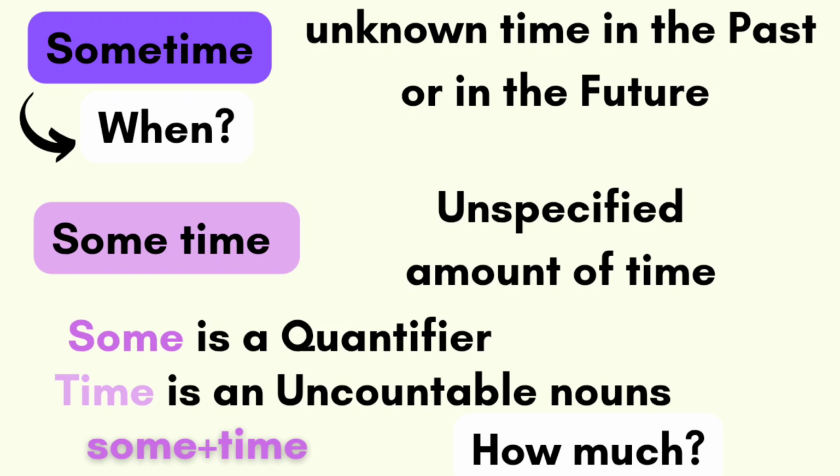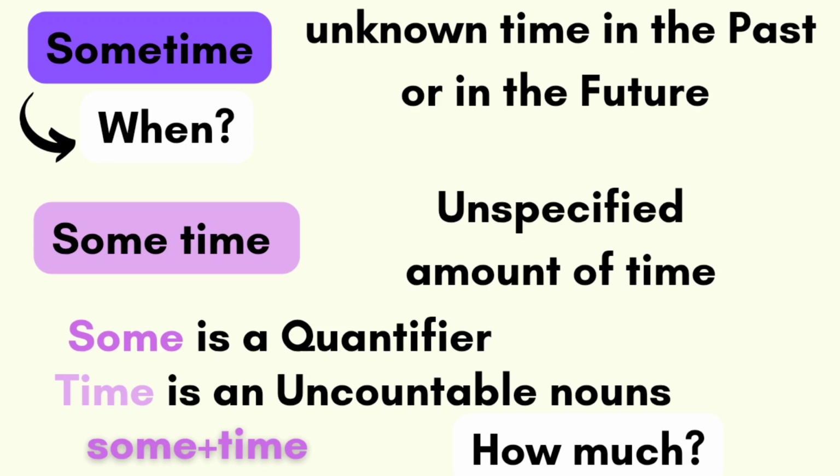Some time means an unspecified amount of time. We don't know how much time. Here, some is a quantifier. Some, any, few, little, several, plenty of, these are all quantifiers. Some is one of the quantifiers, okay? And time is an uncountable noun.